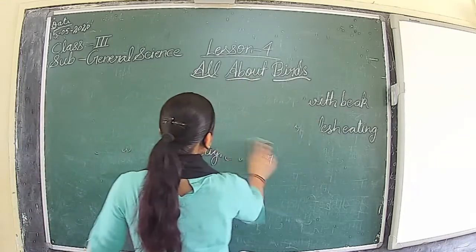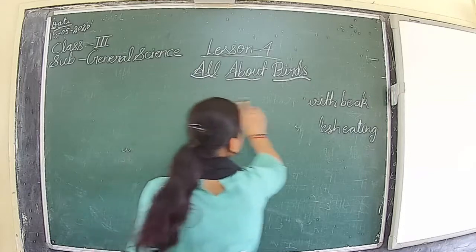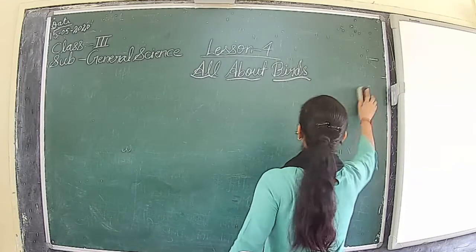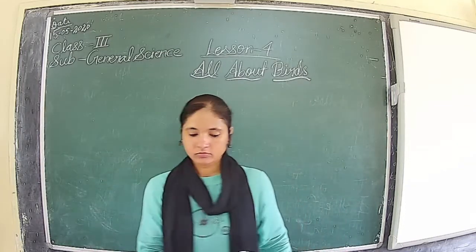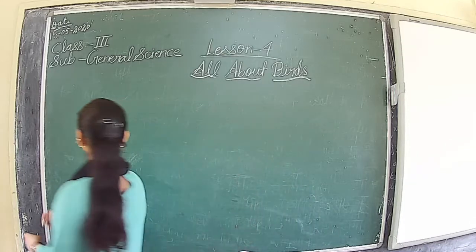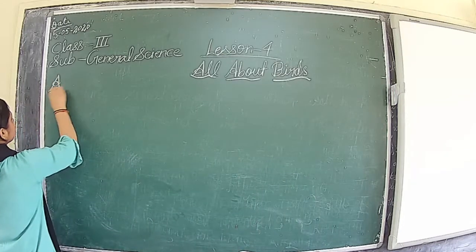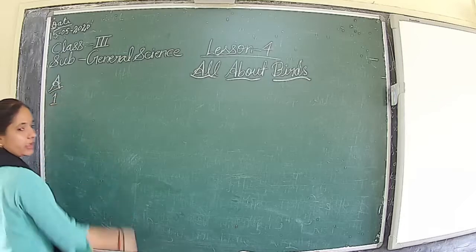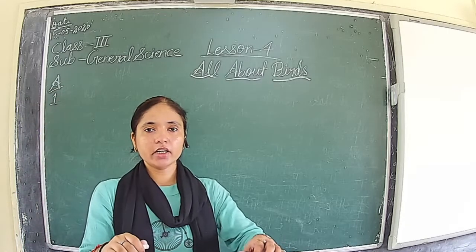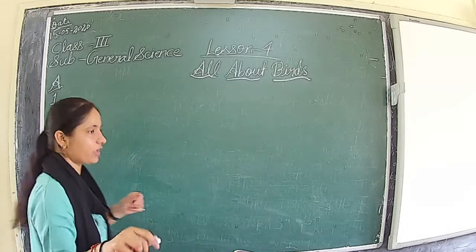First is fill in the blank. The body of the bird is covered with dash. The answer is feathers.